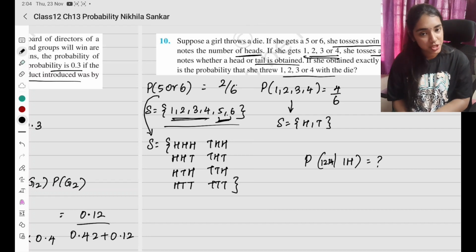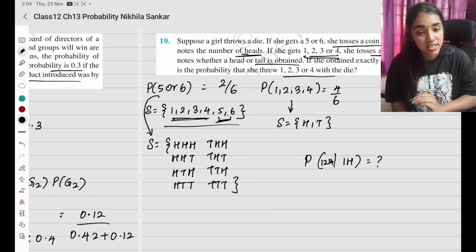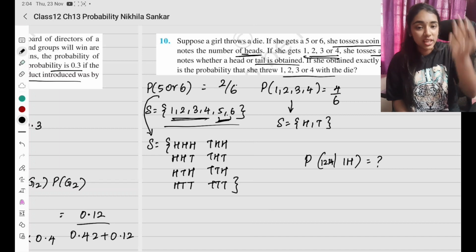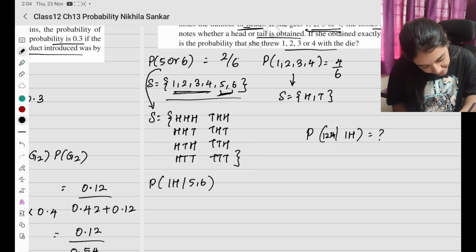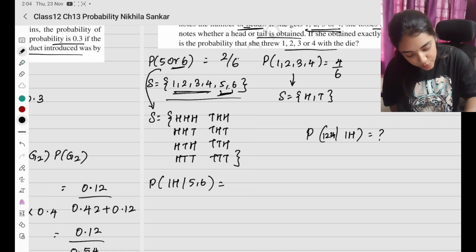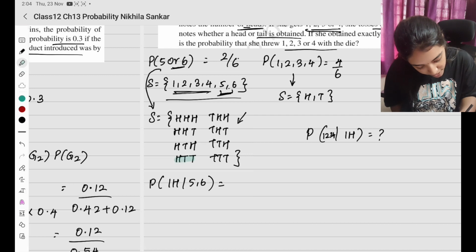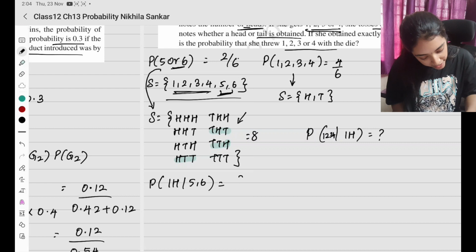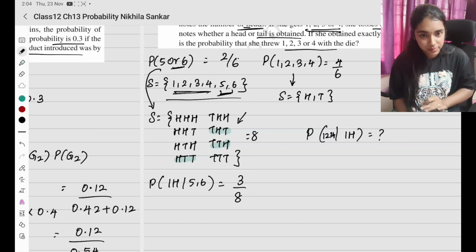So first, how can we interpret the given information? Again, if 5 or 6, she tosses a coin 3 times and notes the number of heads. Now what is the question asking? Exactly one head. So how are we going to write our given probability? The probability that she obtained only one head from 5 or 6. What is it going to be? When 5 or 6 is thrown, where all do I see exactly one head? It is going to be this, this and this. So out of 8, I have 3 times where exactly one head has occurred. Okay?